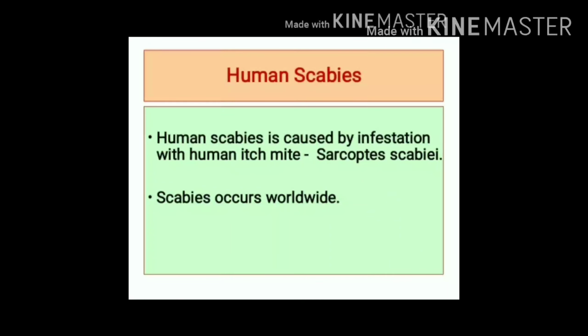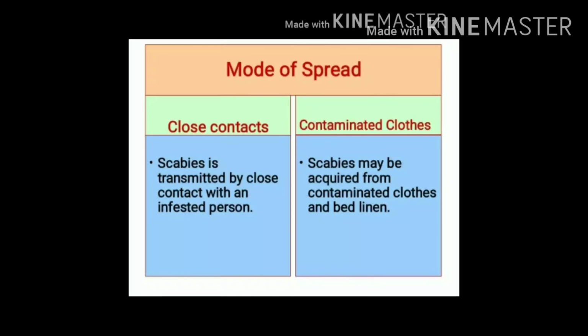Now let's try to understand human scabies. Human scabies is caused by infestation with human itch mite, that is Sarcoptes scabiei. Human scabies shows global prevalence. What is mode of transmission for scabies?